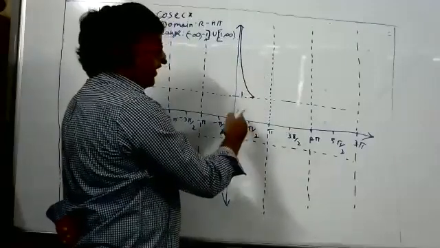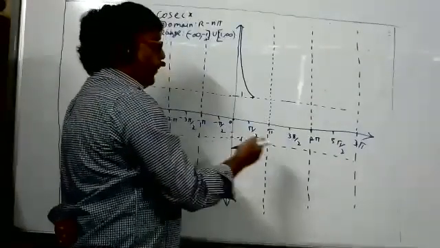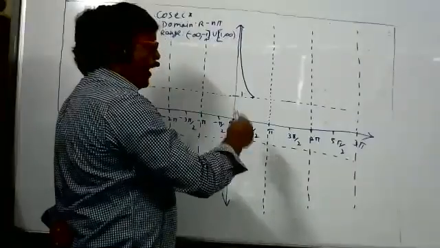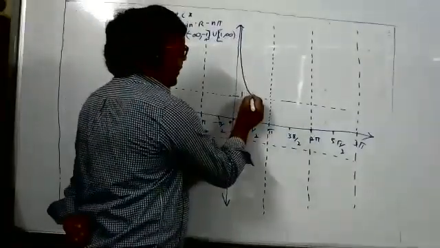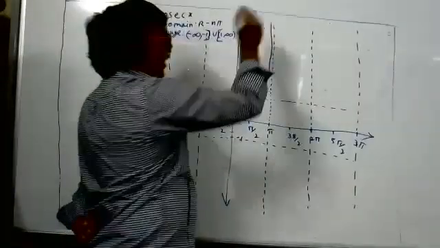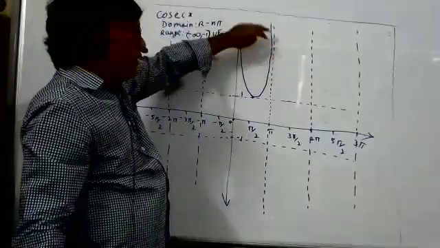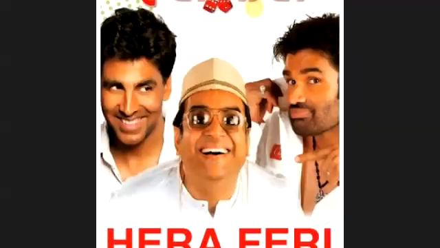And then again, when the angle increases from 90 to 180, see the tabular column, the graph will again increase from 1 to infinity. I have given this data. So the graph will become U-type, and it will reach infinity. Actually, it will touch the line at infinity, but here it will become very close. Then this branch will repeat.